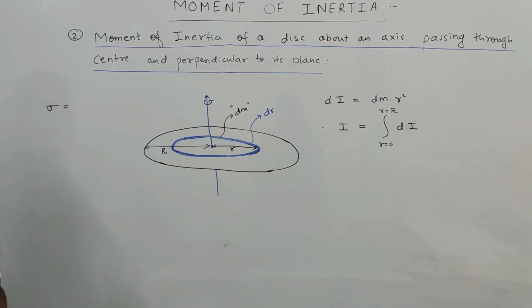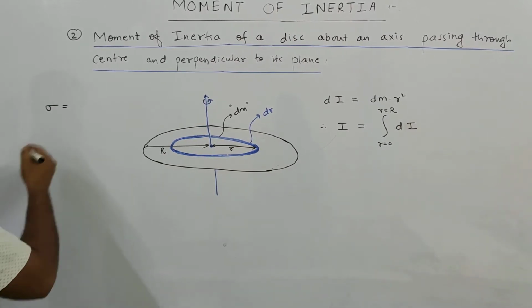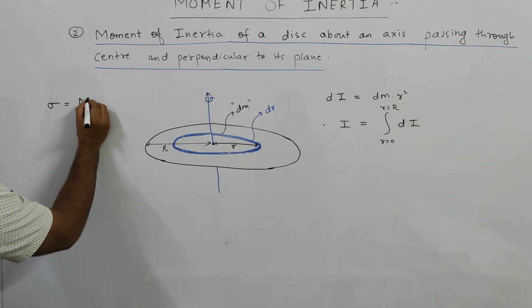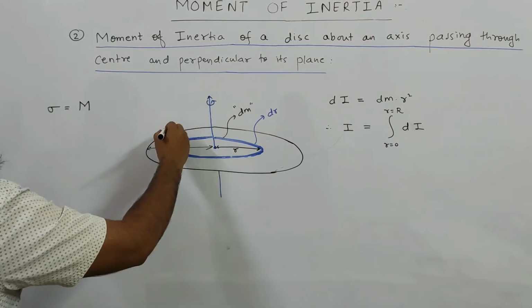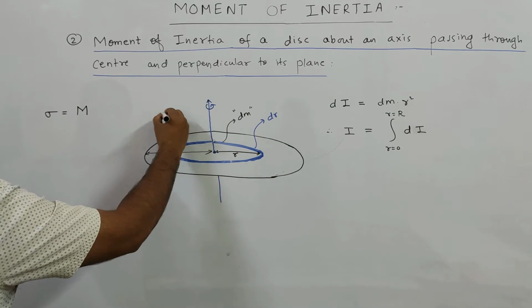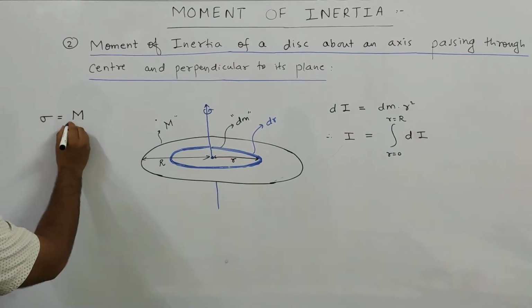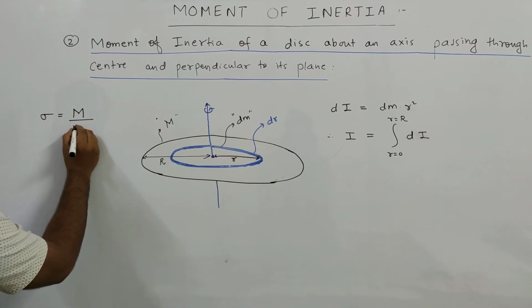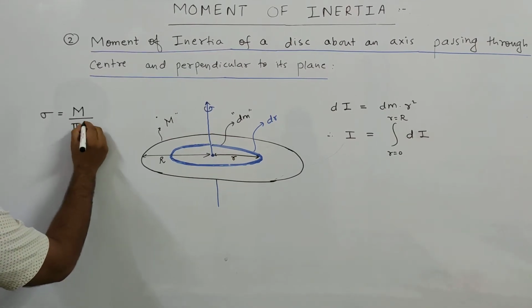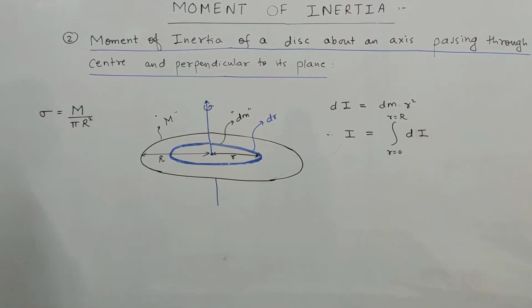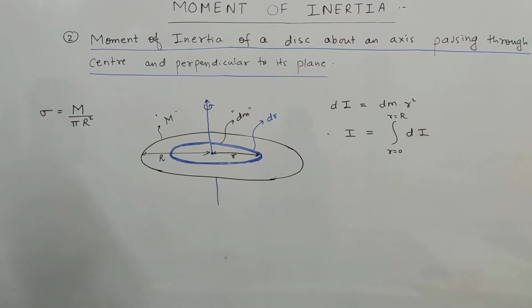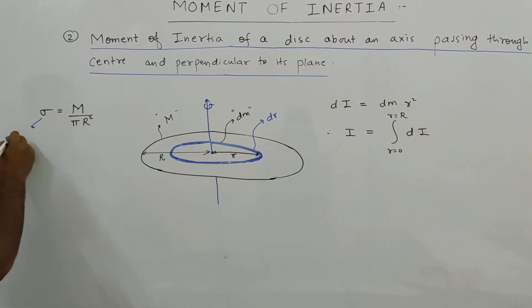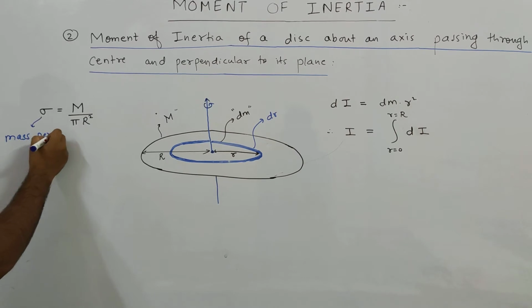So this sigma is defined as mass per unit area. Let the mass of the disk be capital M. So mass per area of the disk, and the area of the disk is pi R square because it is circular. Sigma is defined as mass per unit area.